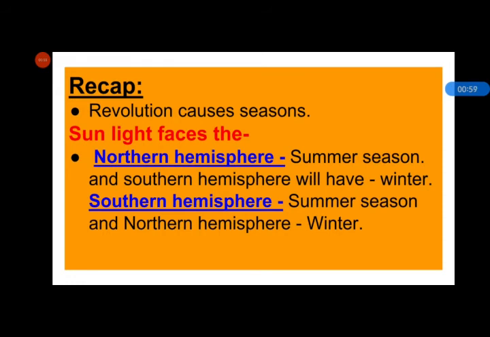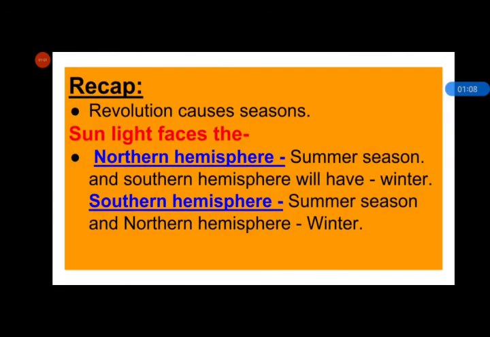As you know, there is a line called the equator on a globe. The equator divides the earth into equal halves. The upper part is the northern hemisphere and the lower part is the southern hemisphere.